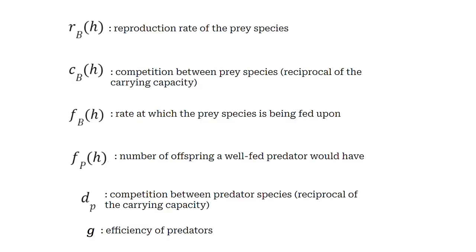Our different parameters include reproduction rate, competition between prey species, the rate at which prey species is being fed upon, the number of offspring a well-fed predator would have, competition between predator species, and the efficiency of predators. And as you can see, the first four are the ones that in particular depend on humans, based upon the research that we conducted.